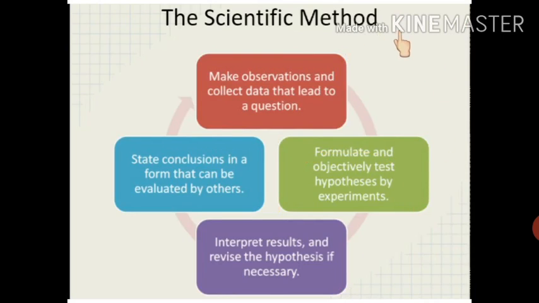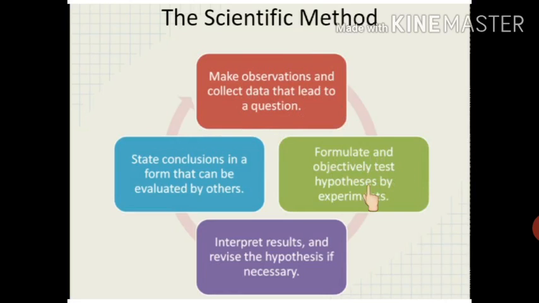Scientific method. Actually, what is the scientific method? The step-by-step approach used by a scientist in studying natural phenomena and establishing laws which govern these phenomena is called the scientific method. And this method involves many steps. These steps are as follows. Scientists make observations and collect data that lead to a question.